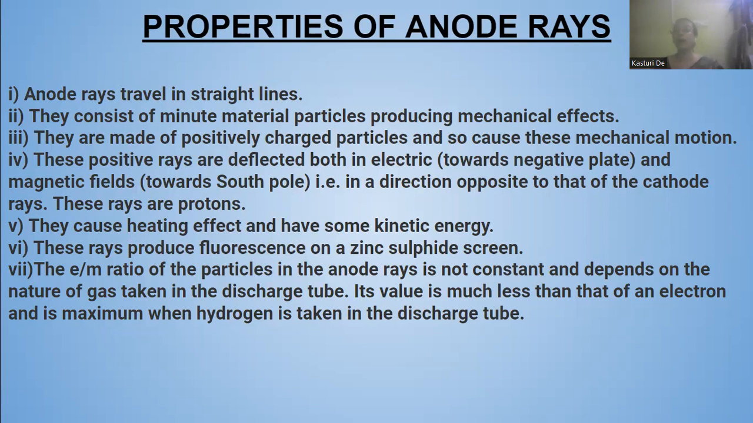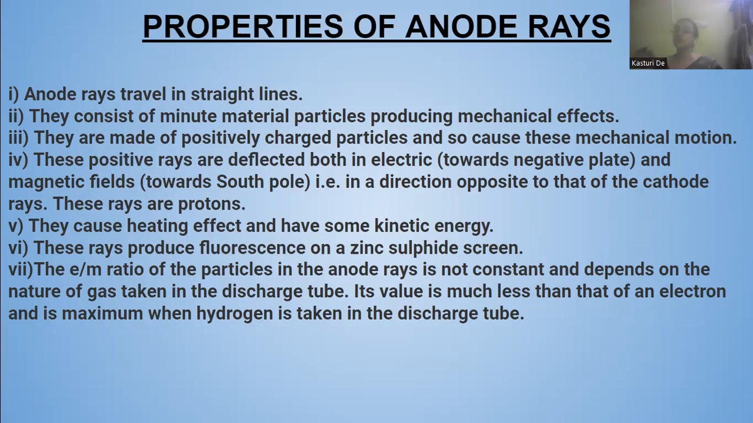Now, the e by m ratio, that is charge by mass ratio, of the particles in the anode rays is not constant and depends on the nature of the gas taken in the discharge tube. This is unlike the cathode rays, because in cathode rays the e by m ratio does not depend on the nature of the gas in the discharge tube. But here, it depends on the nature of the gas.